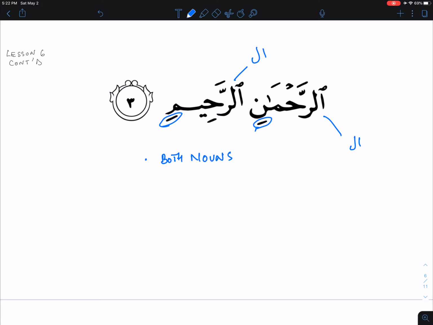Okay. Both are nouns. Next thing, we can again conclude, based on the practice we've had, that they're both definite because they have alif lam in the beginning and no tanween. Perfect. The other thing though, now here's something different happening on them. And this is what we're going to observe, because all you're doing at this phase is just absorbing and observing. Even if you don't understand, just go with it and recognize. You have to be able to recognize first.